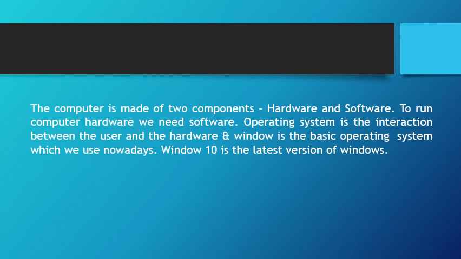As we know, a computer is made up of two components, hardware and software. To run the computer hardware, we need the software. The operating system is the interaction between the user and the hardware. And Windows is the basic operating system which we use nowadays. Windows 10 is the latest version of Windows.